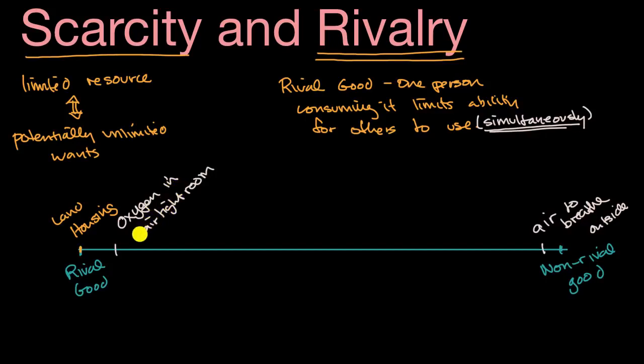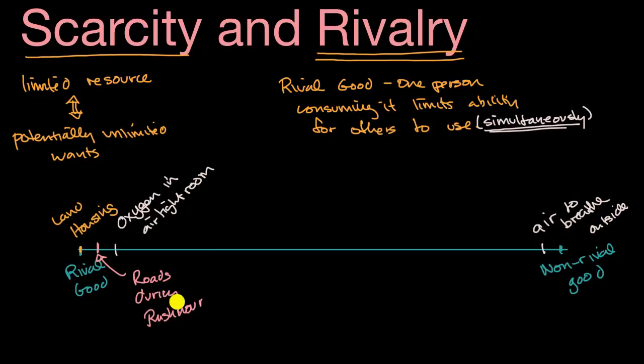There's other things like, well, roads are rival goods, especially if we're talking about rush hour. So let me put this right over here. Let's call this roads during rush hour. The more people that are on the roads, it's going to make it harder for other people to use it simultaneously. We'll get all this traffic. People won't even be able to get on the highway because there's so much gridlock.